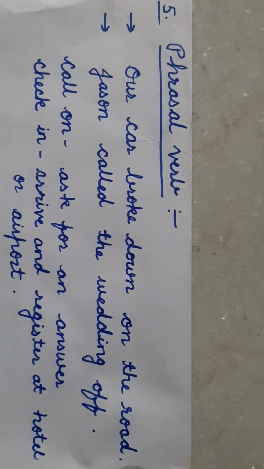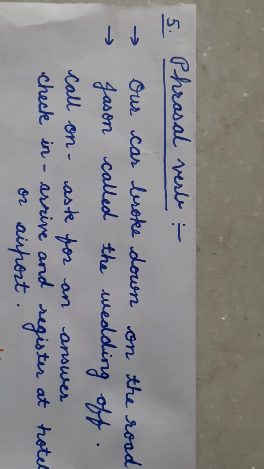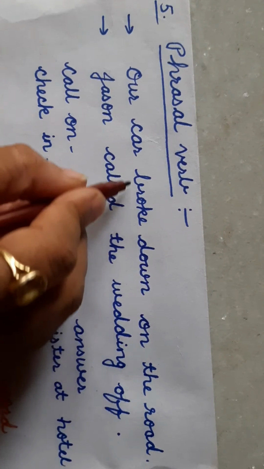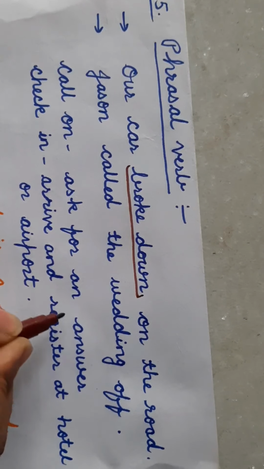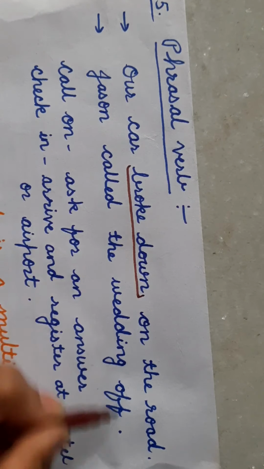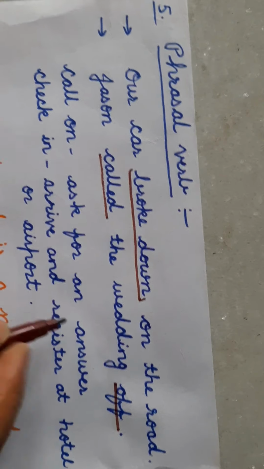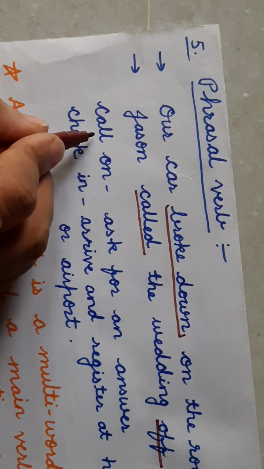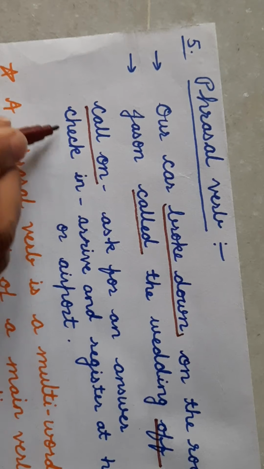The fifth type of verb is phrasal verb. I have already told you about phrases. What is a phrase? Group of 2 or 3 words. So you can understand that these verbs are not in one word. These are 2 or 3 words. So see these sentences. Our car broke down on the road. So "broke down" here is a phrasal verb. Jason called the wedding off. Called off. You may have seen in your textbooks these types of words: call on, check in.